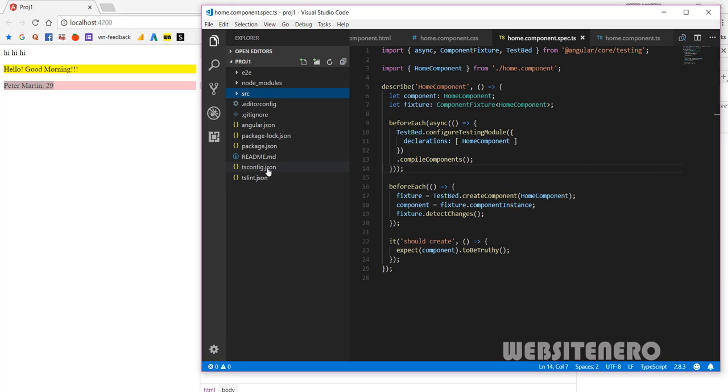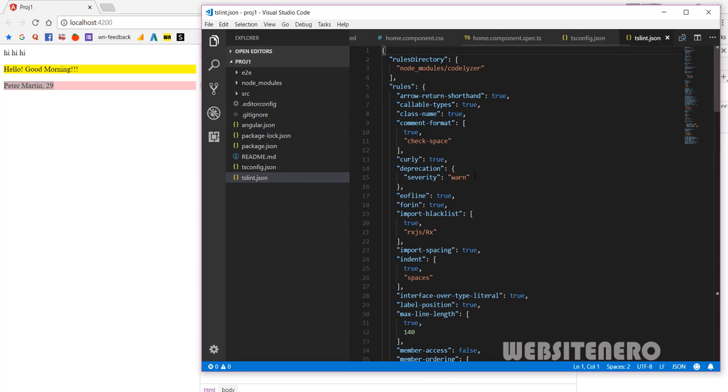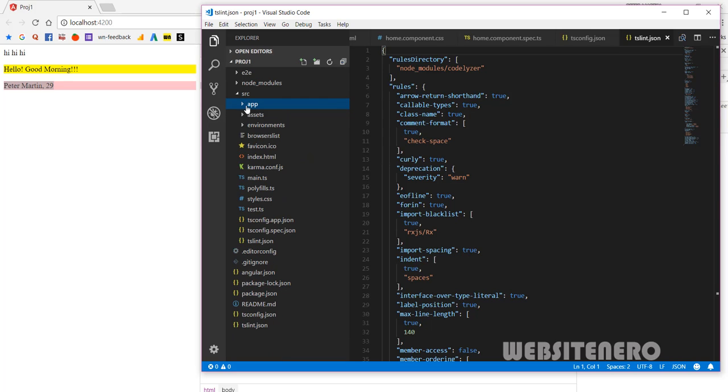This is tsconfig.json, something related to TypeScript, I think it's configuration. Linting is to find the errors, I think some rules and regulations out there, but don't worry about it. Go for src, go for app, make the components, play with them, join various components with routing, and do all this kind of stuff. That'll be coming in the coming tutorials that I'll be making for you.